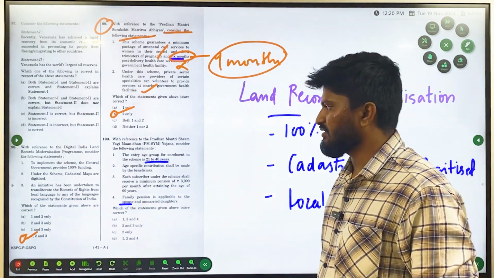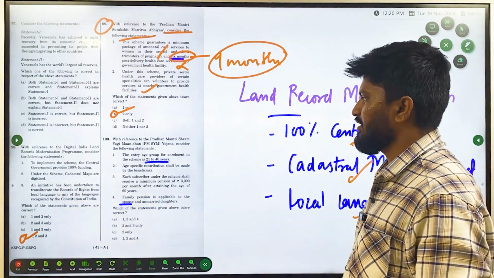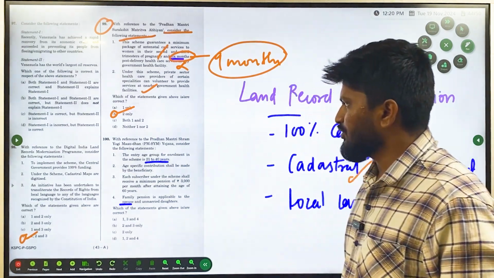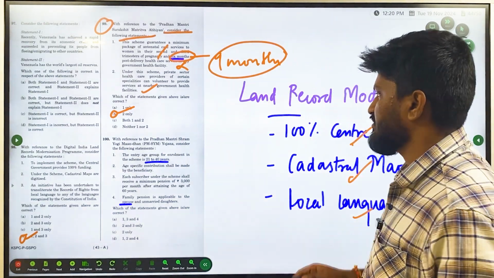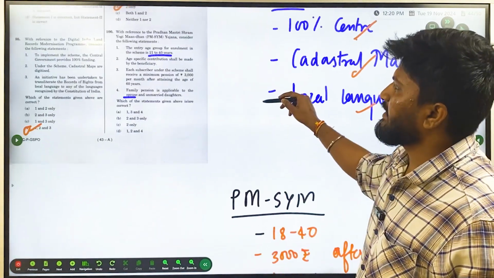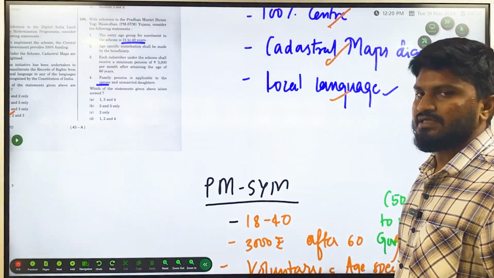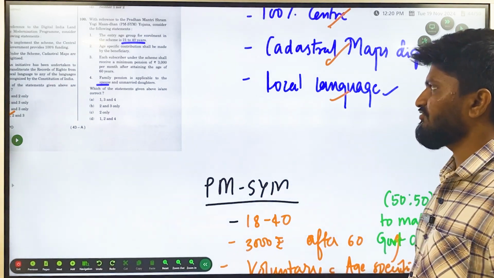And the last question of last year's economy questions, question number 100, with reference to the Pradhan Mantri Shram Yogi Maandhan Yojana. Consider the following statements. The entry age group for enrollment in the scheme is 21 to 40 years. It is not 21 to 40 years. Instead, it is 18 to 40 years.